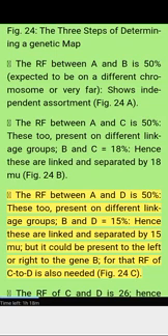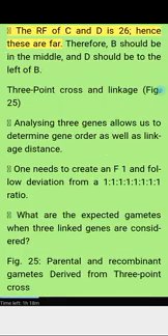The RF between A and D is 50%, so these two are present on different linkage groups. B and D equals 15%, hence these are linked and separated by 15 map units, but D could be to the left or right of gene B. For that, the RF of C to D is also needed. Figure 24c. The RF of C and D is 26%, hence these are far apart. Therefore, B should be in the middle, and D should be to the left of B.